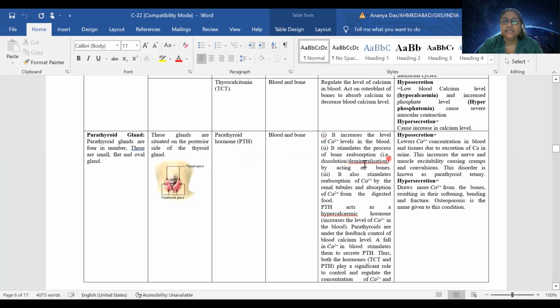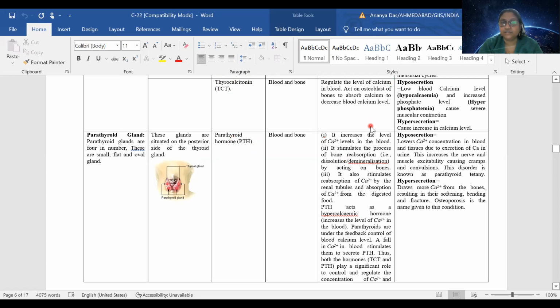That is, this will increase the level of calcium in blood. Means from where will this calcium come? It will be coming from bone.